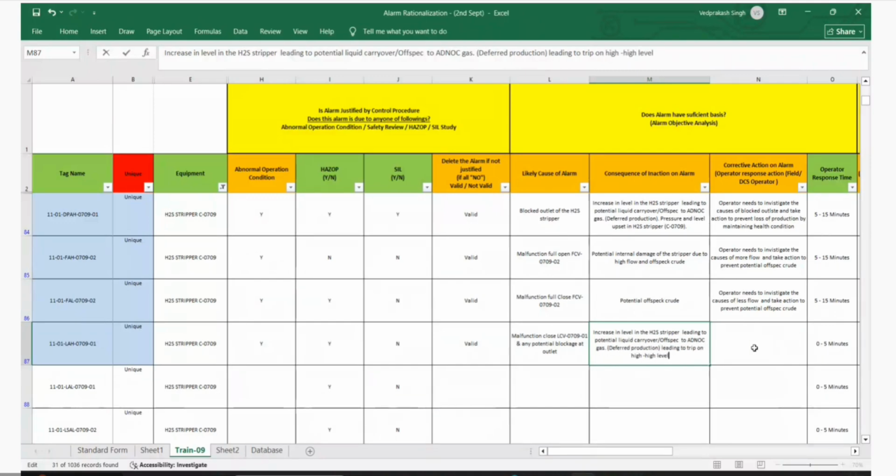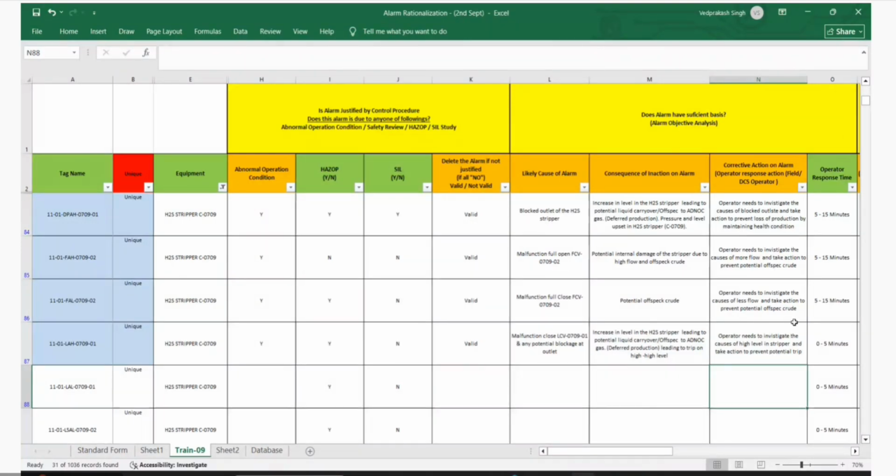Yeah. So the operator has to investigate the causes of high level, and take action to prevent a potential trip. Yeah. I have one question here.